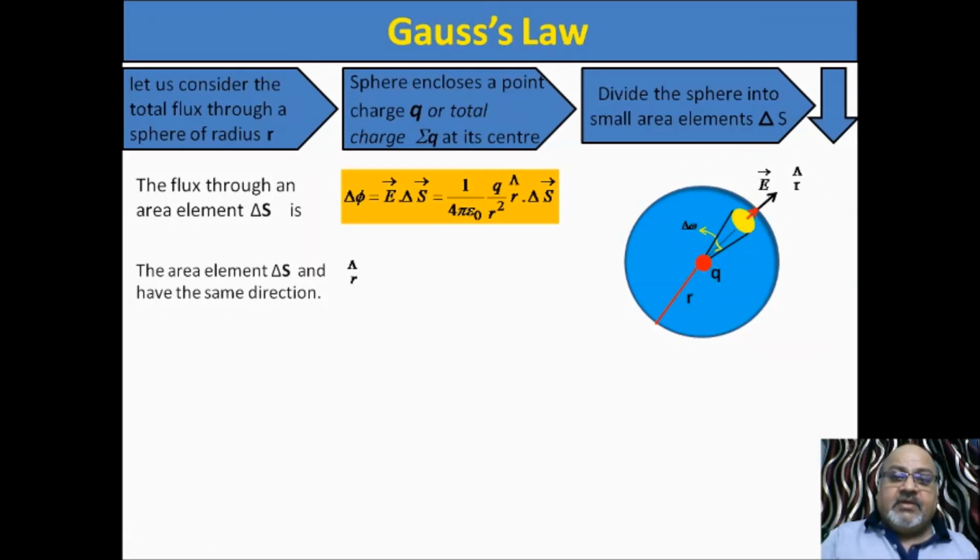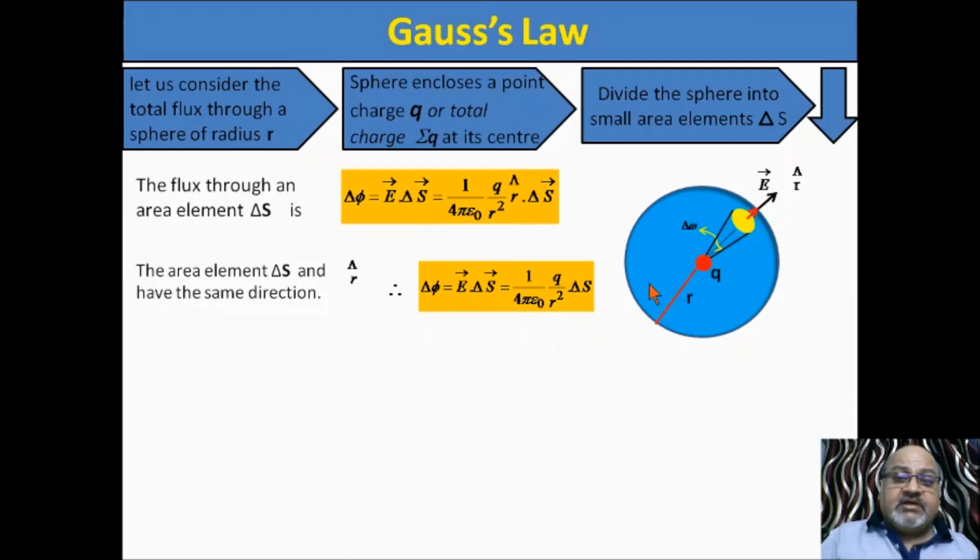Area vector will be in the direction of electric field. Unit vector drawn in the direction of electric field is r cap. So here r cap and E are parallel, theta is 0. We know E s cos theta, but cos theta will become 1 because theta is 0.